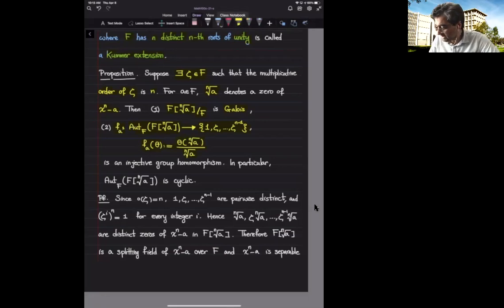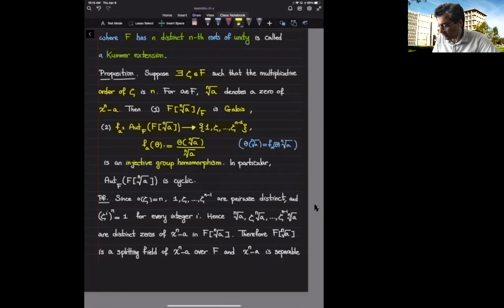So alternatively, theta of the nth root of a is this scalar times the nth root of a. Now, the claim is that this f_a is a group homomorphism, and it is injective.